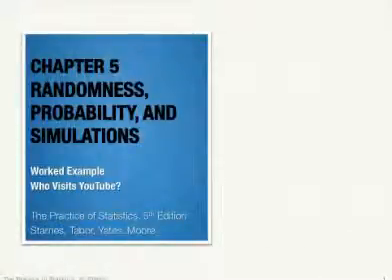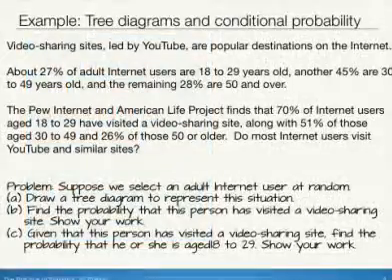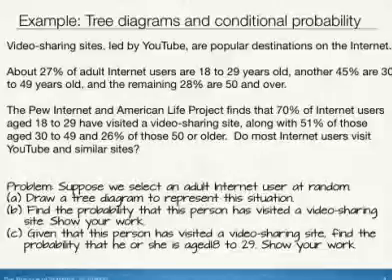In this example, we'll use a tree diagram to help us find a conditional probability. Video sharing sites led by YouTube are popular destinations on the internet. We know roughly 27% of adult internet users are between 18 and 29 years old, 45% are 30 to 49, and the remaining 28% are 50 or over.